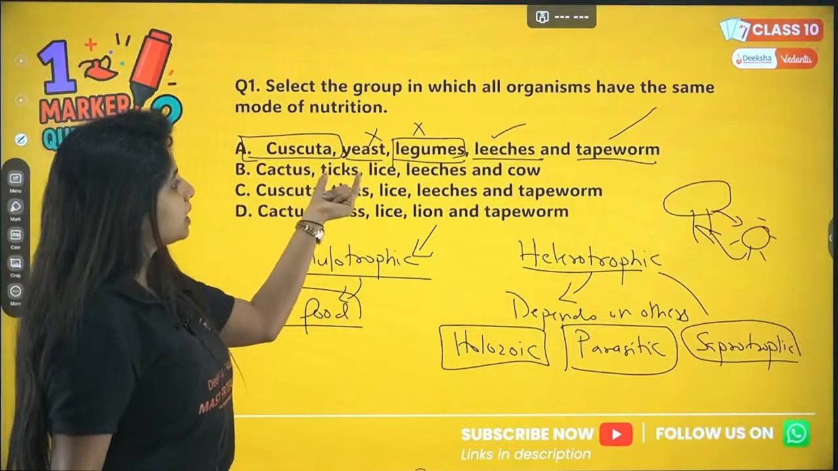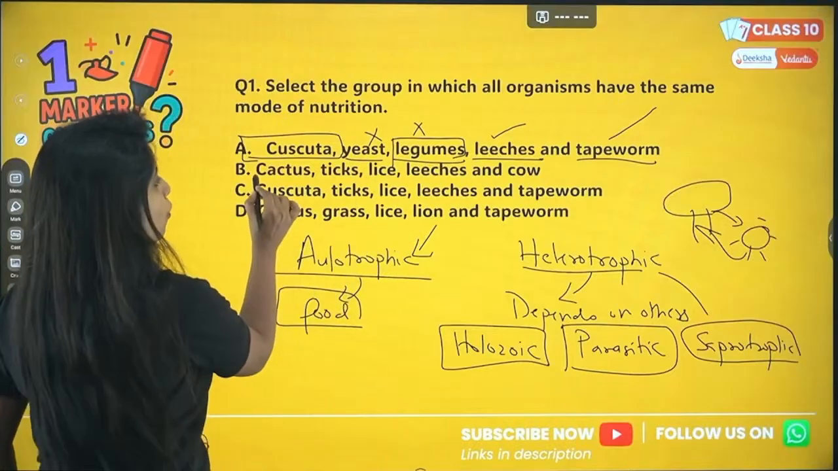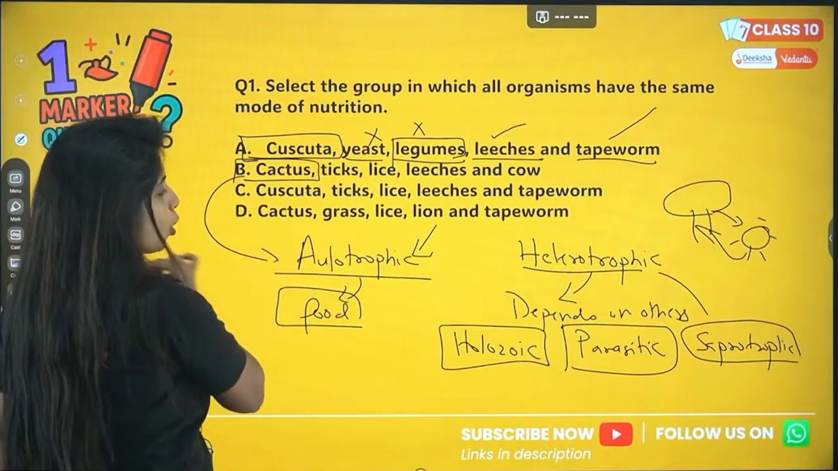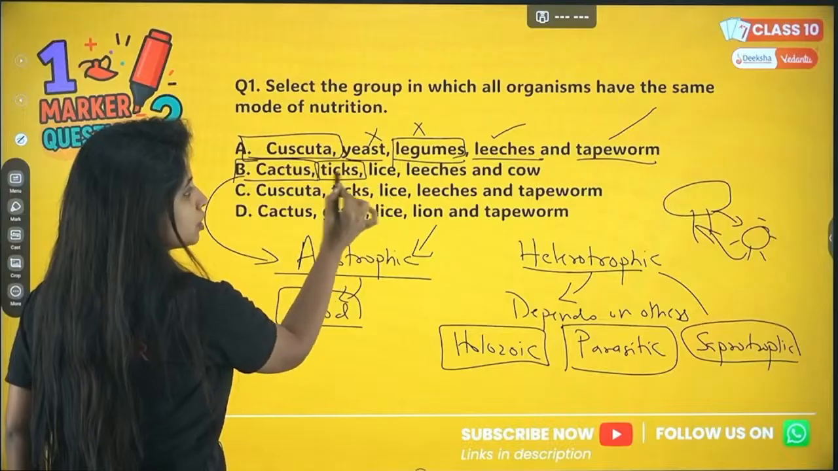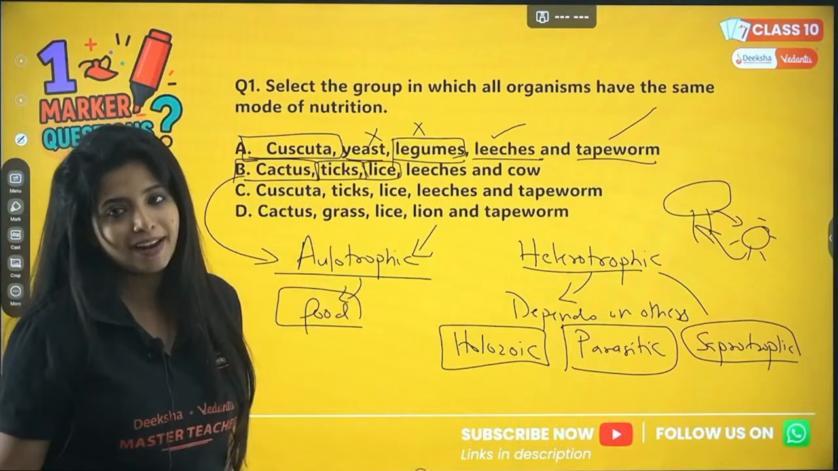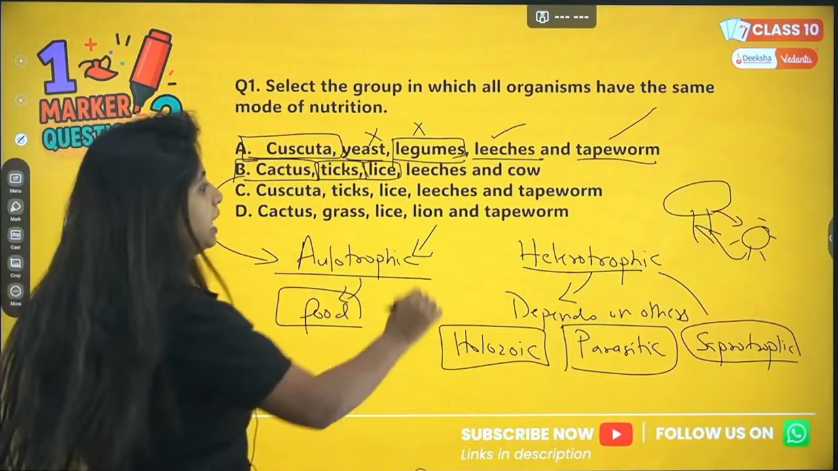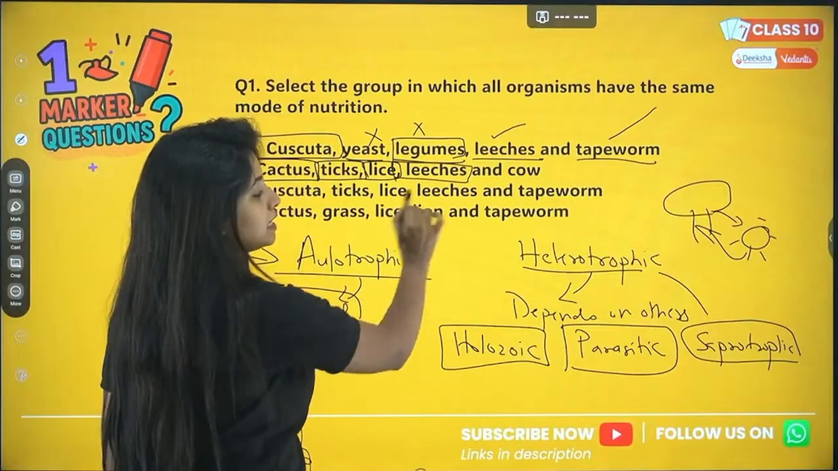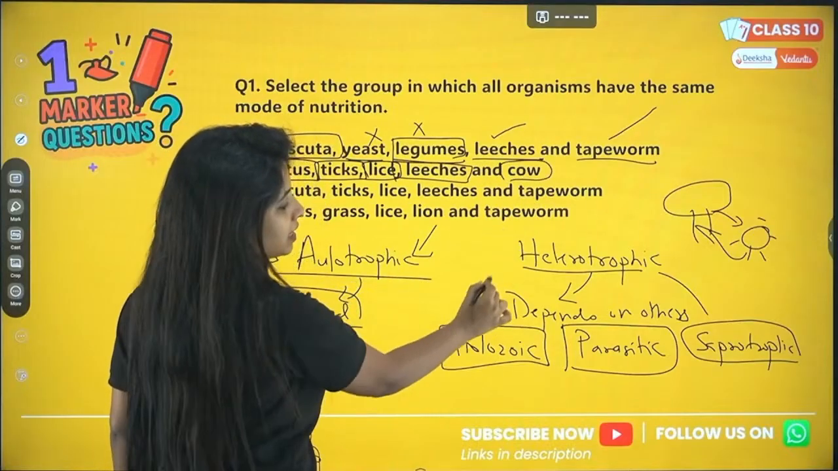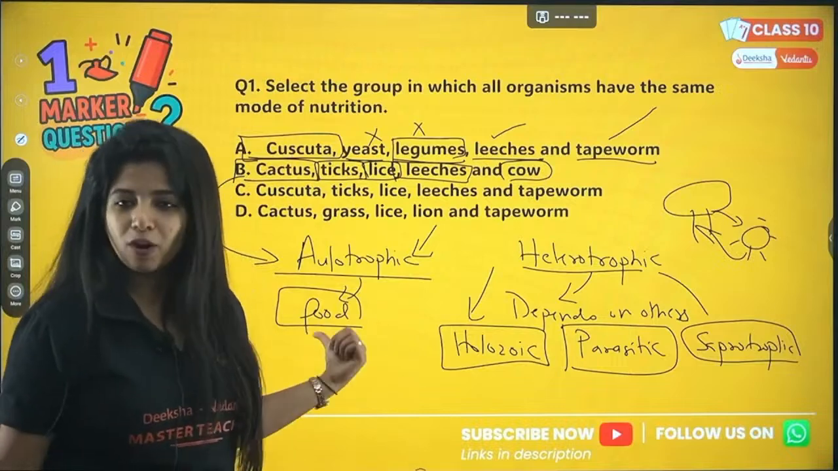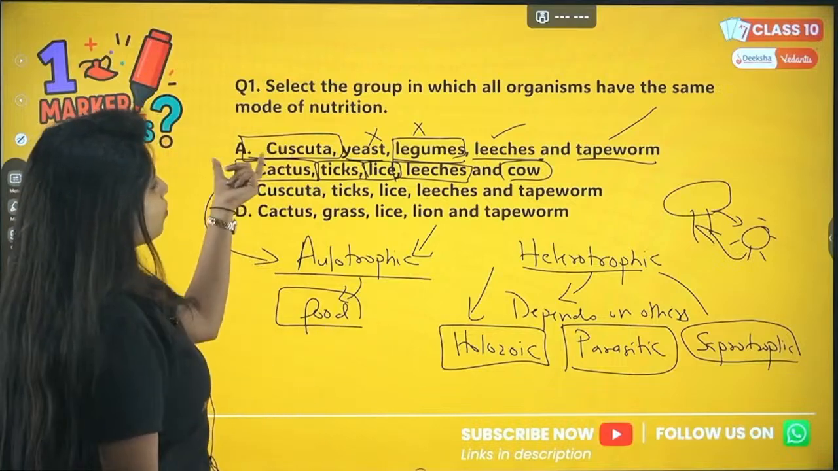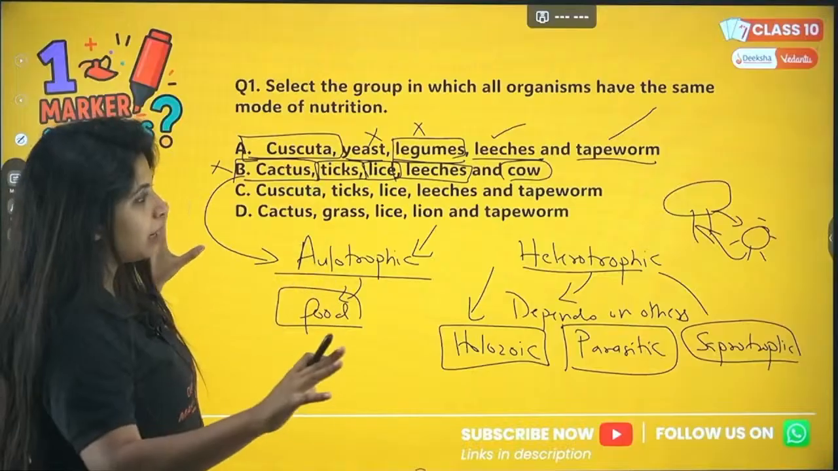Now cactus, ticks, lice, leeches and cow. Over here cactus is a plant, it does the autotrophic mode of nutrition. Ticks and lice, both of them are parasites. Leeches, again, are parasites. And cow, my dear children, they are like us, they are heterotrophs. They depend on plants for food, right? Now again, this is not the one which has the same type of nutrition.